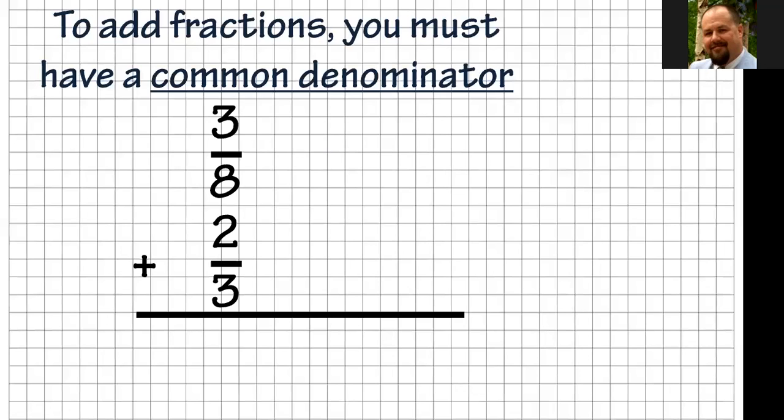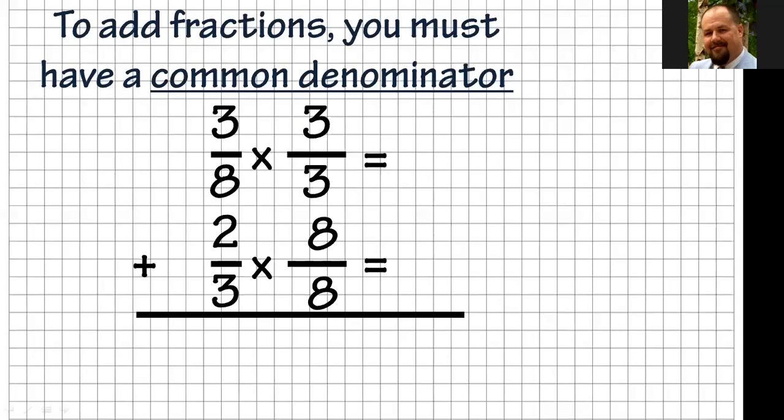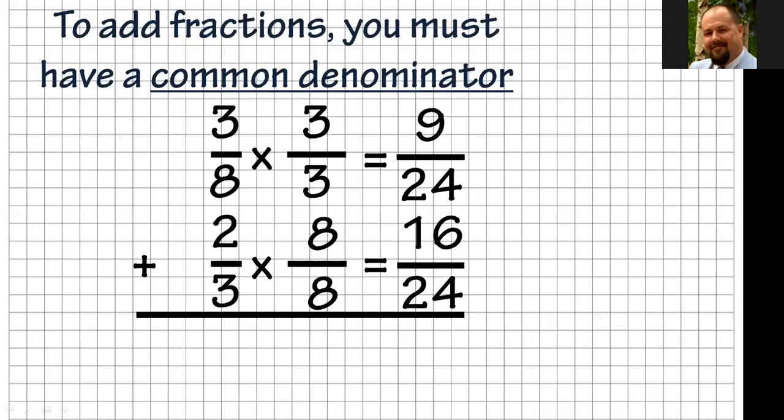You have to start first. What can we do to make these fractions equivalent? We've got to find a common denominator. So what I did, I multiplied the top by 3/3 and the bottom by 8/8 because that will give me an equivalent fraction of 24. All right, so to do that, 3 times 3 is 9, 8 times 3 is 24, 2 times 8 is 16, and 3 times 8 is 24. So I have my numbers there.